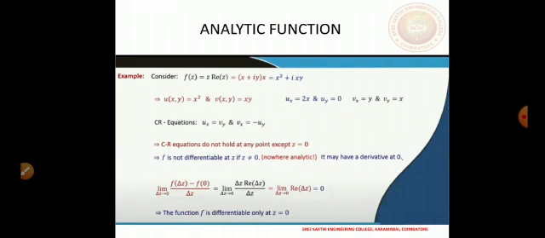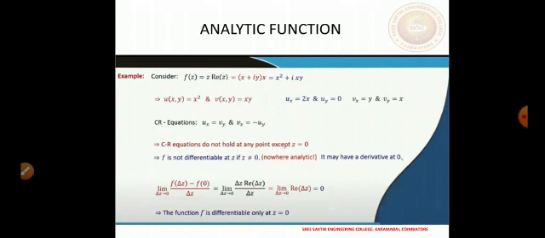Secondly, about the analyticity at z equal to 0, we can definitely say that the function is not analytic at z equal to 0. It may be differentiable or may not be differentiable, that we have to check. Because if the function is analytic at z equal to 0, then it has to be differentiable in a neighborhood around z equal to 0.